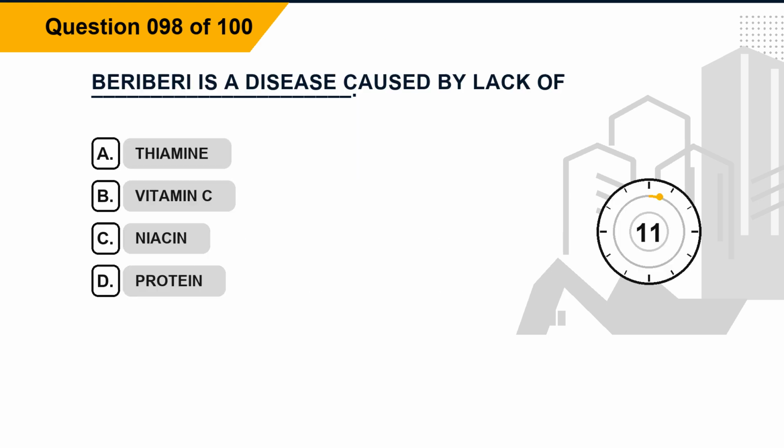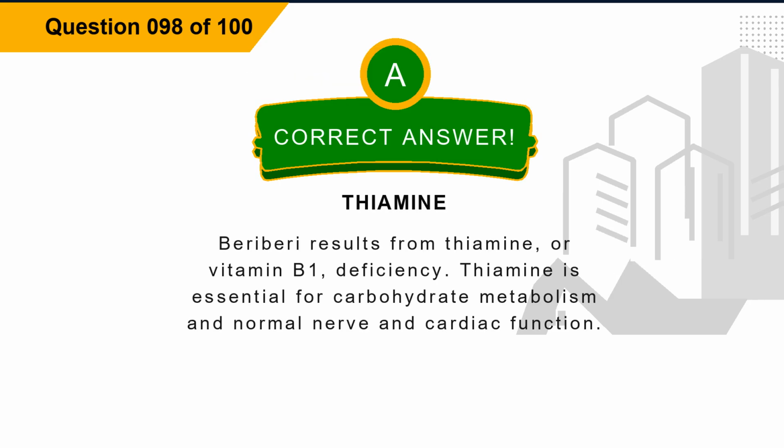Question 98. Beriberi is a disease caused by lack of blank. Option A, thiamine. Option B, vitamin C. Option C, niacin. Option D, protein. The correct answer is option A, thiamine. Explanation: beriberi results from thiamine, or vitamin B1, deficiency. Thiamine is essential for carbohydrate metabolism and normal nerve and cardiac function.